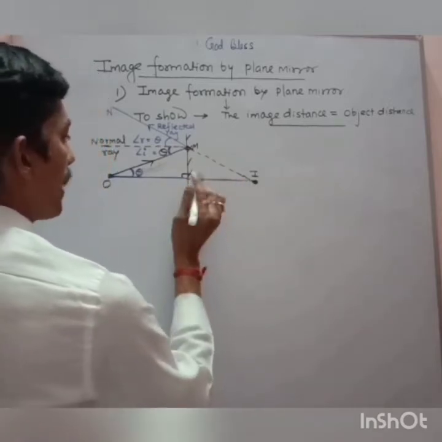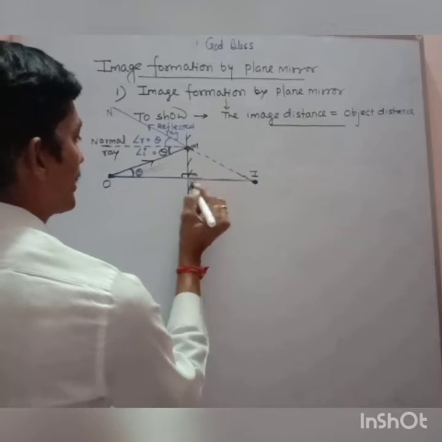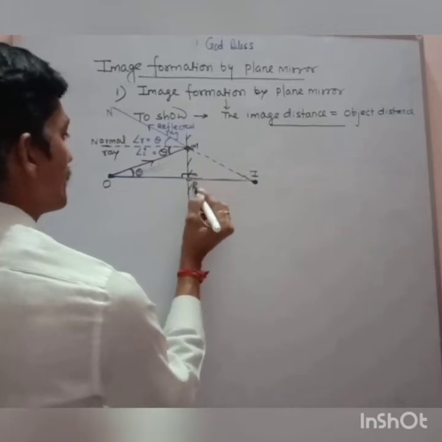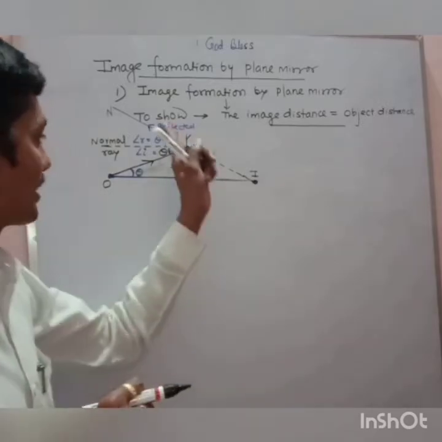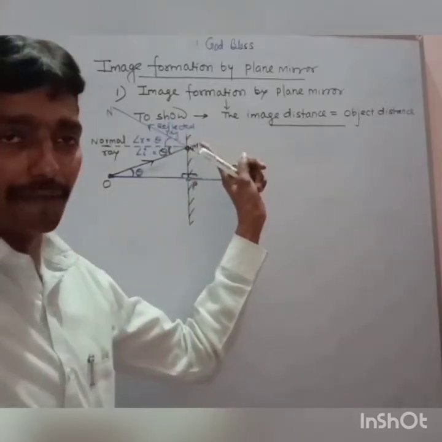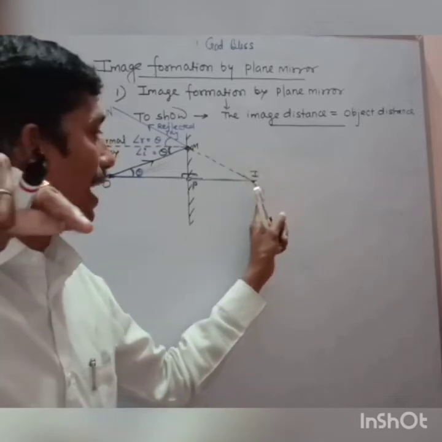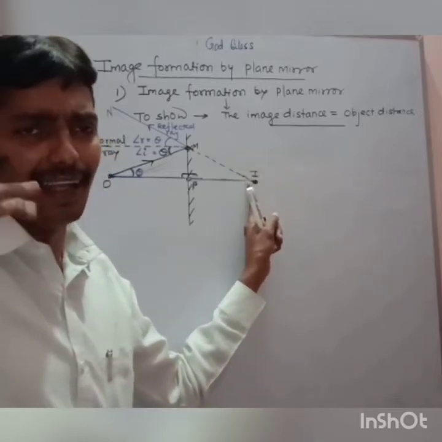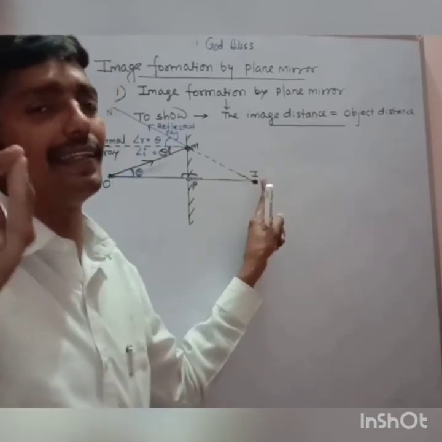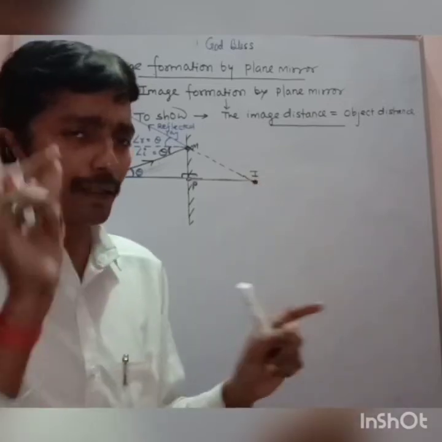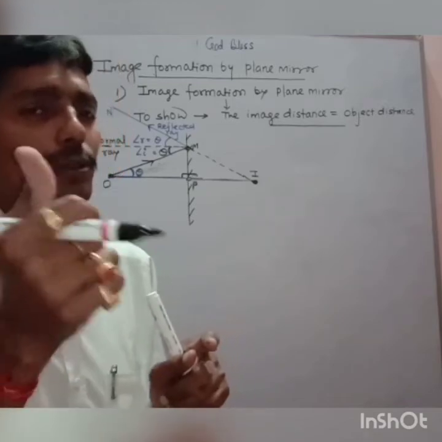You can see my diagram. By producing the reflected ray inside the mirror, I got a point, and let this point be I. This is a trick which you are supposed to know.